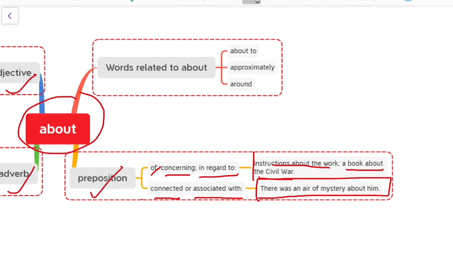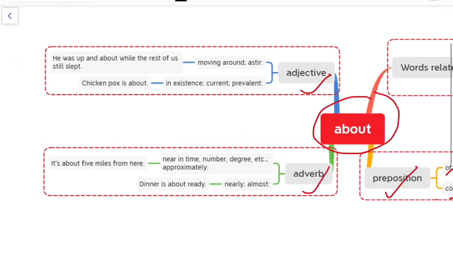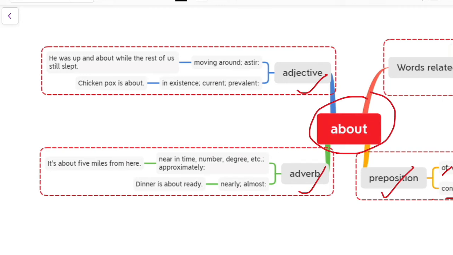Now, coming to the second part, in case of an adverb, what is the meaning of about? How are we using about as an adverb? An adverb is a word that modifies a verb, such as he sings loudly, or an adjective, that is he is very tall. So you can understand what an adverb is. Now, if we are using about as an adverb, we can see what the meaning is.